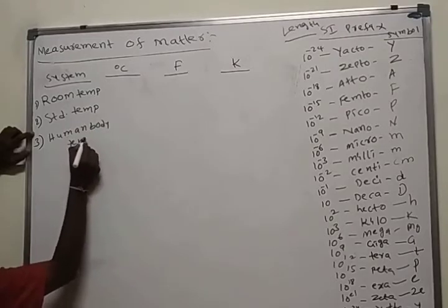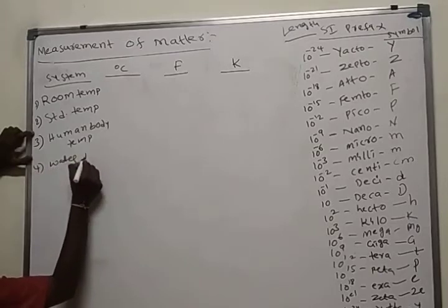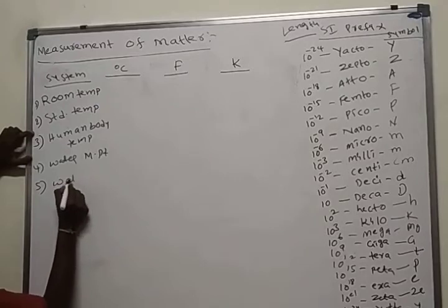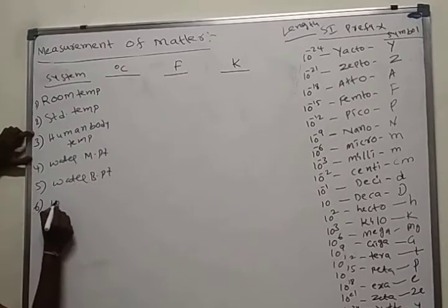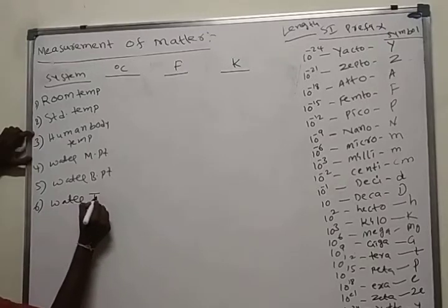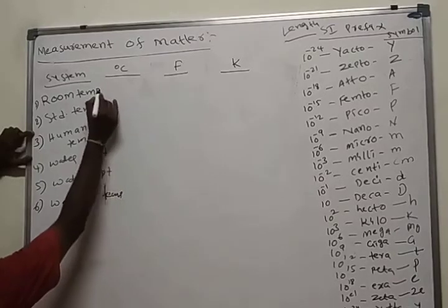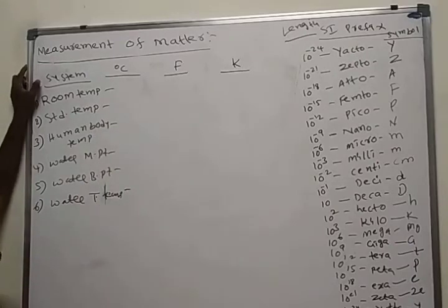Here water melting point, water boiling point, water transition temperature. We indicate it with TT, transition temperature. First I will write all of these in degree centigrade.